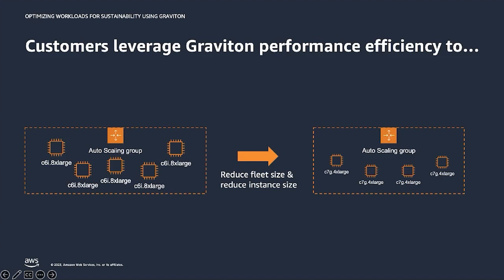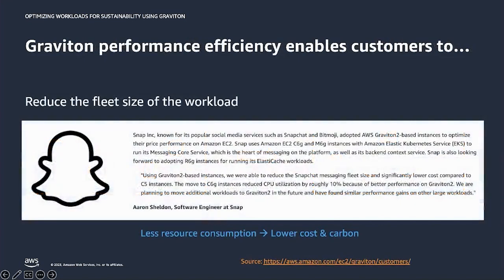Let's walk through a few customer references to see how these strategies are applied in real-world use cases. First, reducing the fleet size of the workload. Snap, known for its popular Snapchat app, migrated their messaging core service to run on Graviton-based instances with EKS. Because of better performance with Graviton, they reduced their fleet size and significantly lowered costs. Better performance, smaller fleet size, less resource consumed leads to lower costs and lower carbon.